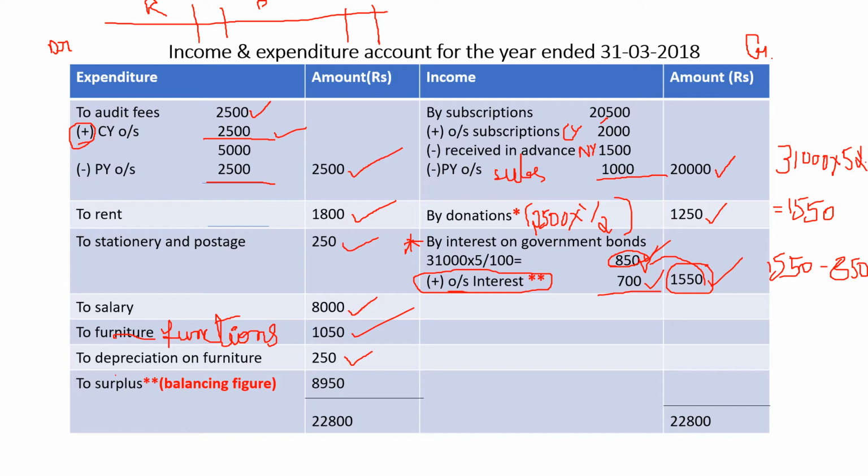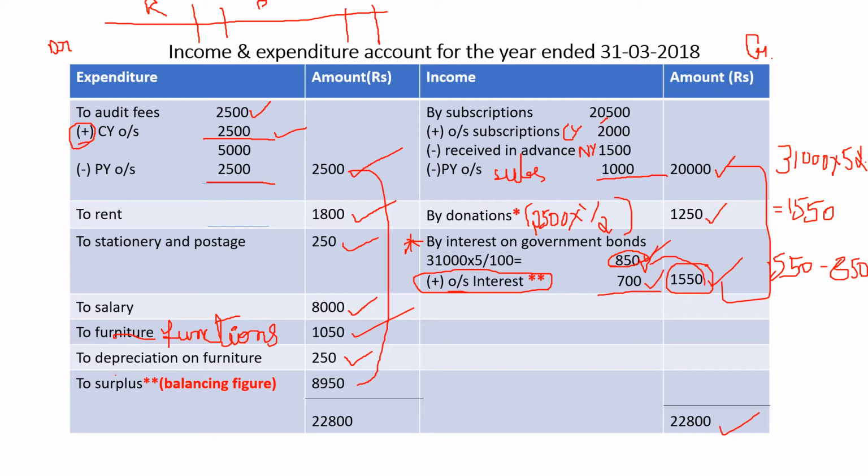Clear? Okay. Now make the total. Find out which side is greater. Which side is greater? This one. The credit side is greater, isn't it? 20,000 plus 1,250 plus 1,550, 22,800. Now make the total of the debit side, expenditure side.